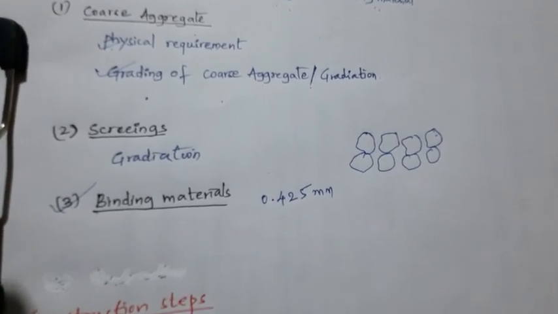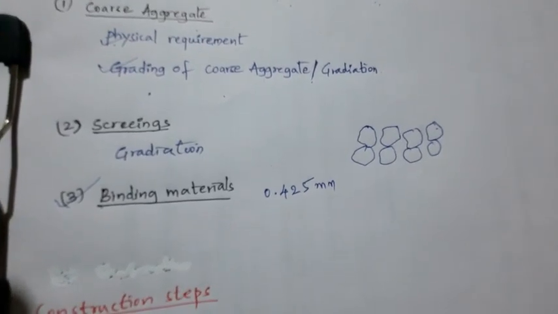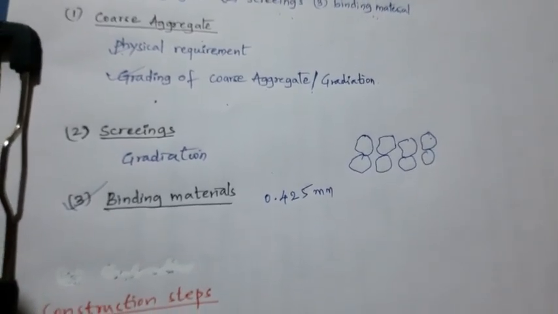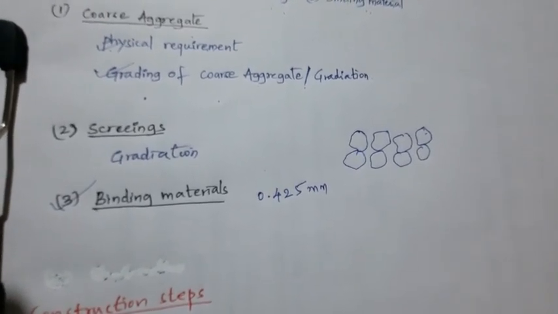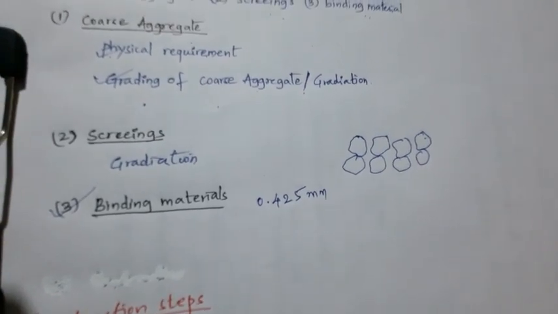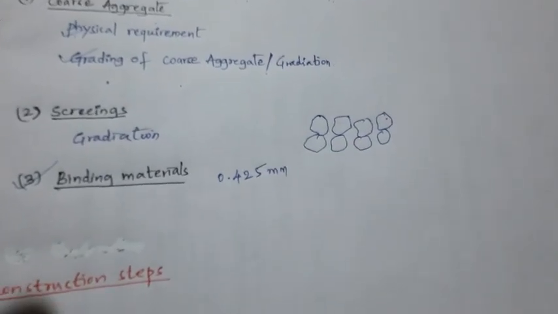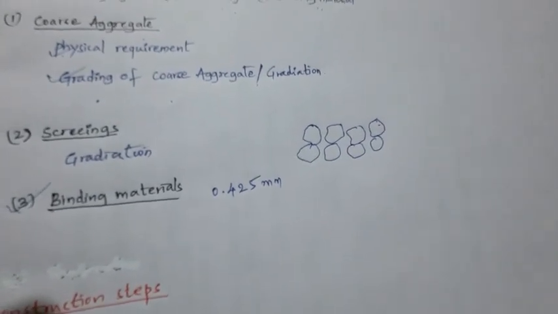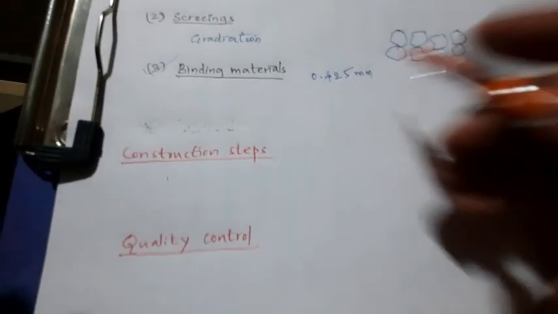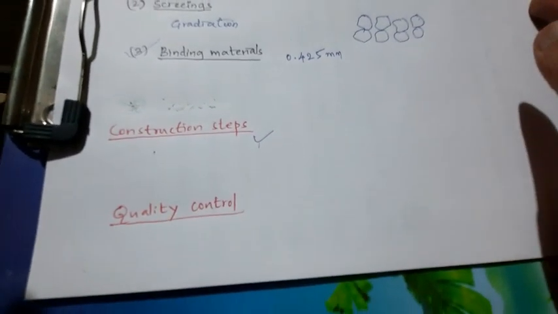If using limestone or kankar nodules, the dust may be utilized as locally available binding material. The binding material with a plasticity index of 4 to 8 is used in WBM surface course construction. Clear? On our side, in the Belgaum region, we find that red soil is used as a binding material. Clear?